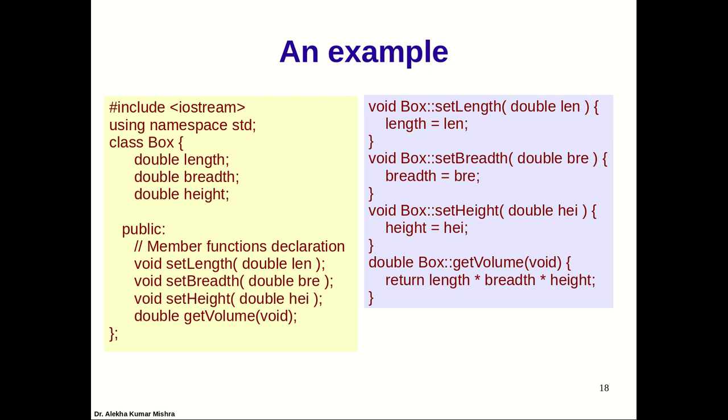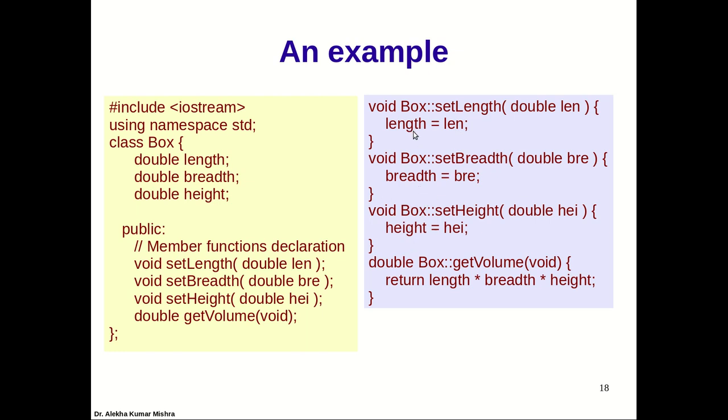So whenever there is a modification, the member function should generally be named with set at the beginning: setLength, setBreadth, setHeight, setVolume. Set is generally meant for setting a particular field of the class. Here, in setLength, we are setting the length. To set the length, we pass a value that is there in the len variable. Inside the function, it simply assigns the len value to length. The length of whom? The length of the object which has called this member function. Similarly, breadth of the object which has called.